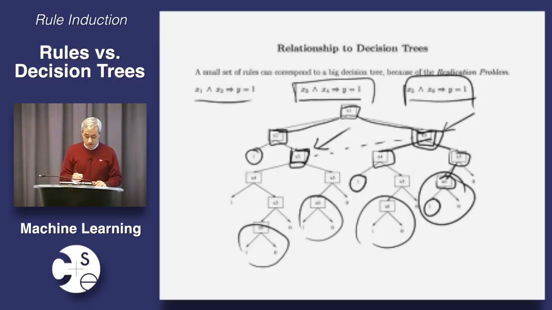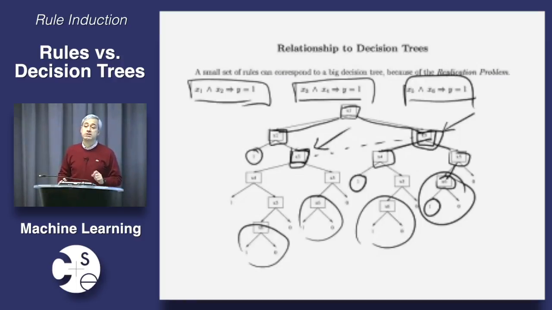And notice, there's nothing particularly pathological about this set of rules. It's a perfectly simple and natural set of rules. So decision trees have this very sticky problem, at least compared to decision rules, that the same concept could be exponentially larger expressed as a decision tree than expressed as a set of rules. Not always, but it can happen. Okay? So this is one significant advantage of rules over trees.